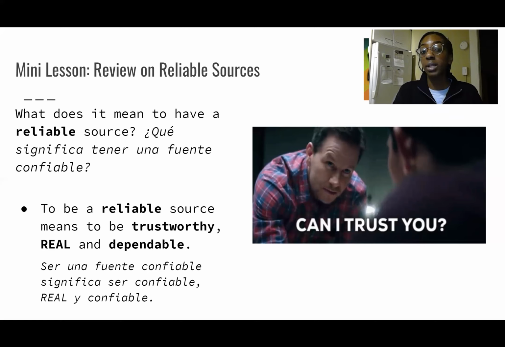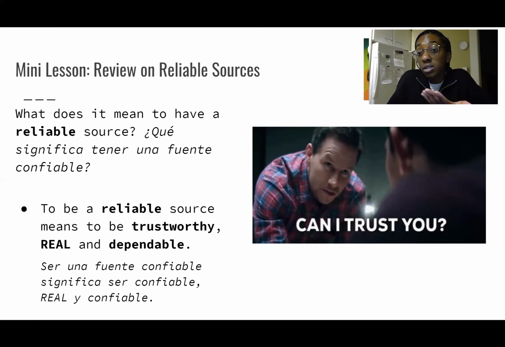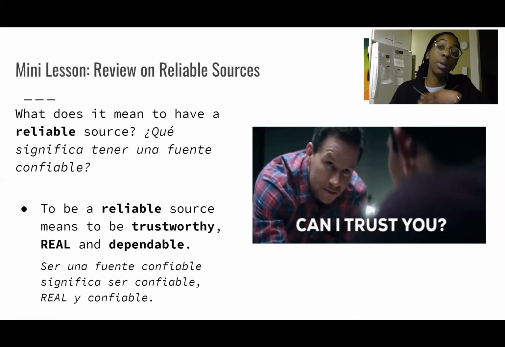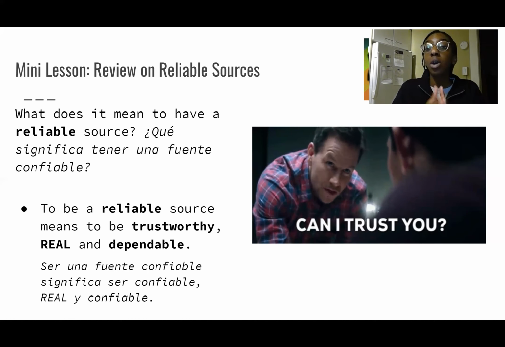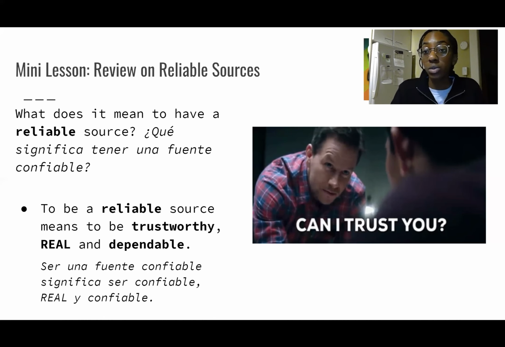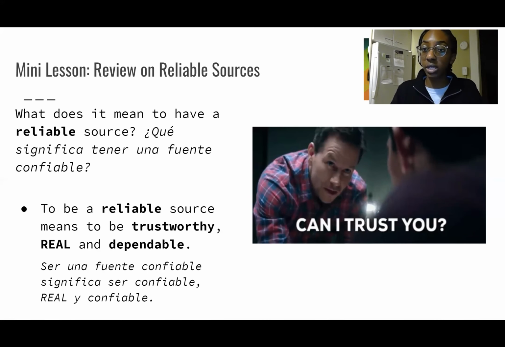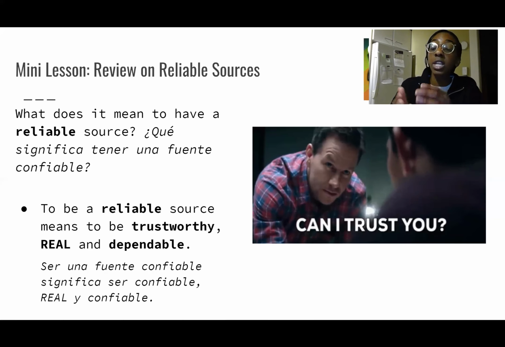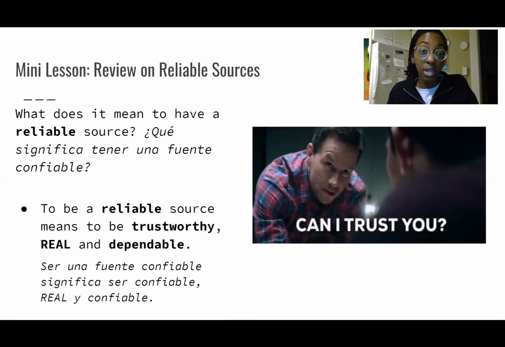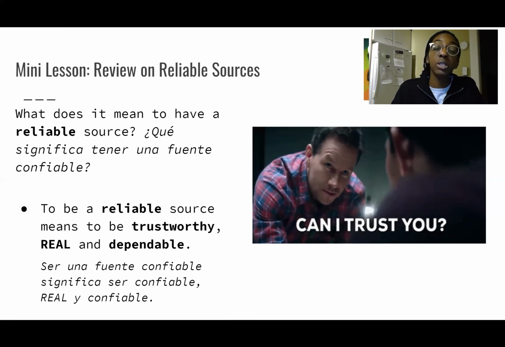What does that mean if we really break that down? Trustworthy, you got to be able to trust what you're using, right? I know that I can't trust Wikipedia because anybody can go in and change the information and it may not be real information, which also means that it's more than likely not dependable. So therefore, I am not going to use Wikipedia. Where if I use a source from an accredited university, like Harvard University, or from UCLA, I can trust it, one, because I know that it comes from a good university. I know that it's real information because it's produced by that university and it's dependable as well.